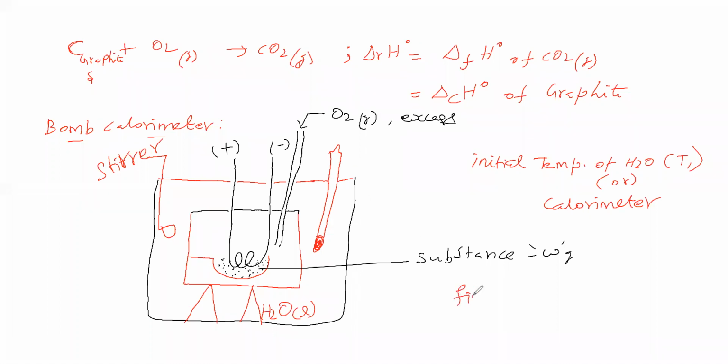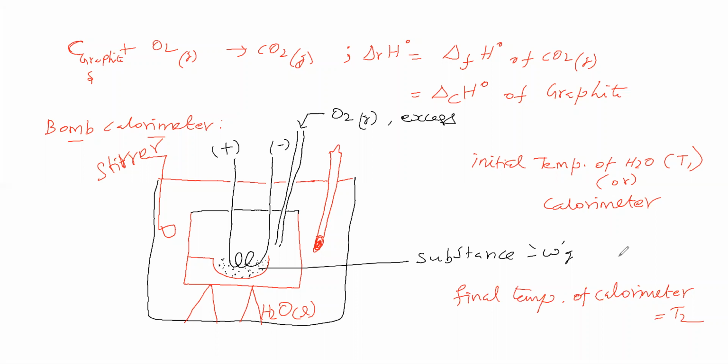Now we have to go for the final temperature. Final temperature means the substance has completely burned. So the final temperature of the calorimeter we have to note now. We noted the final temperature of the calorimeter.